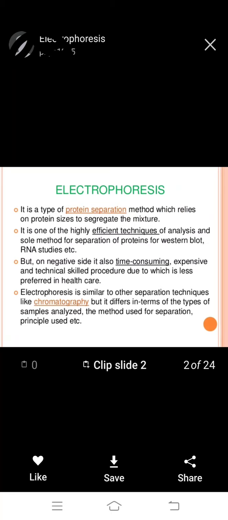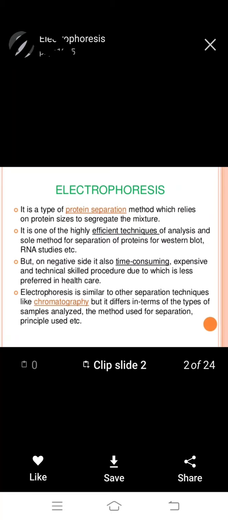It is one of the highly efficient techniques of analysis and a solved method for separation of proteins, for Western blot, RNA studies, etc. Western blot identifies proteins, northern blot identifies RNA, and southern blot identifies DNA.